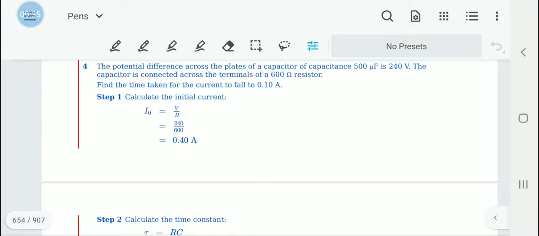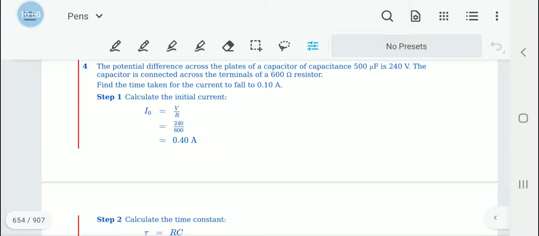So the final current is 0.10 amperes, which is the left hand side. Then we have to find the initial current. I0 equals V upon R, from V equals IR. V is 240 divided by 600, which gives us 0.40 amperes.